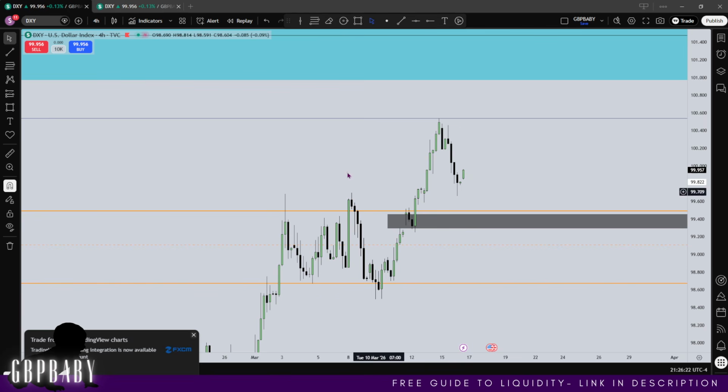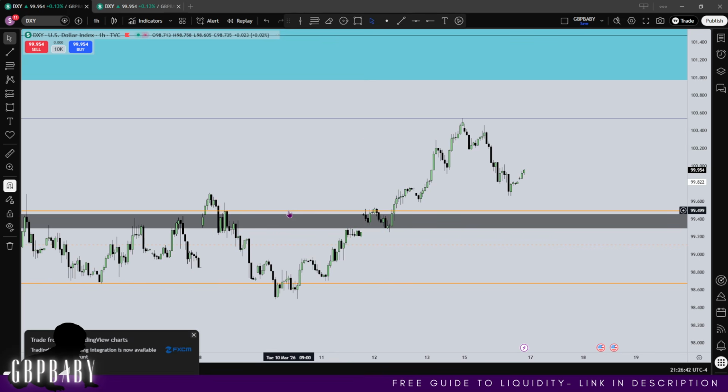I am also looking at this consolidation. It's very typical for price to expand away from a consolidation and then return to it. So that couples with that, because essentially we've left it, now we expect us to tap back into it and then trade higher. So same thesis, low, high, lower low, expansion to the upside. I want to see price tap back into it and then roll over to trade higher.